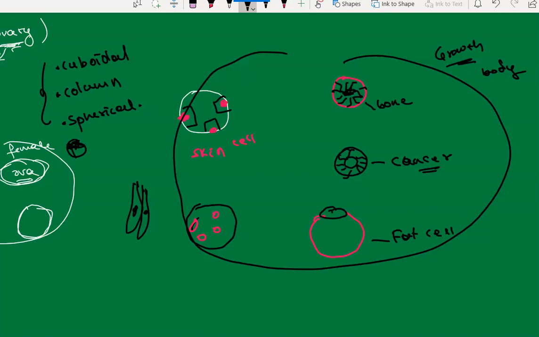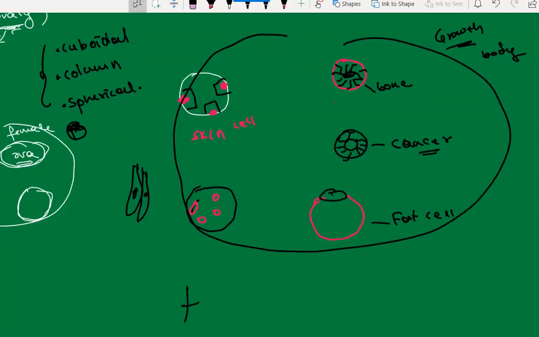we have divided cells into somatic cells and gametic cells. We have divided our cells into two different parts.